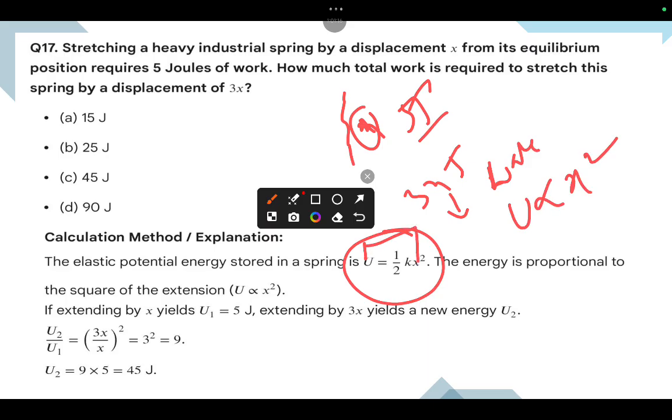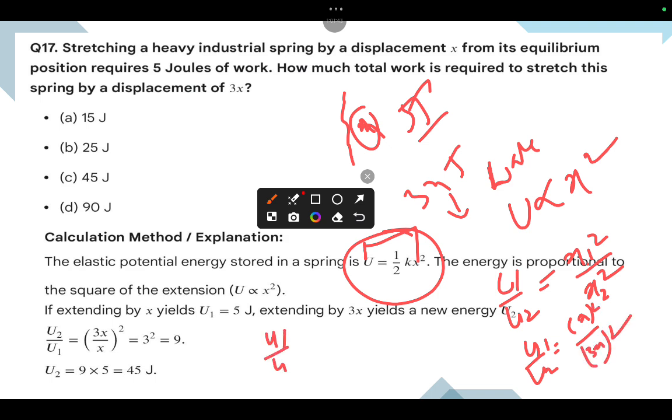Simple one. U is proportional to x square. So u1 by u2 equals x1 square by x2 square. What is x1? X1 is x. What is x2? That is 3x. So u1 by u2 equals x square by 9x square.